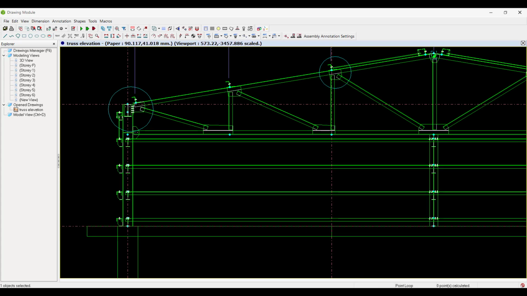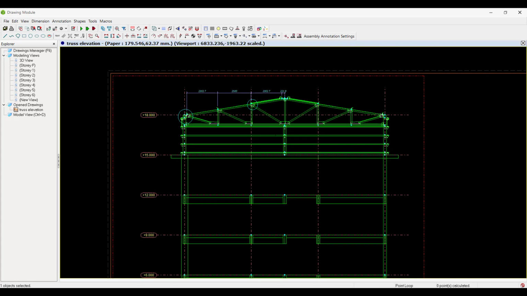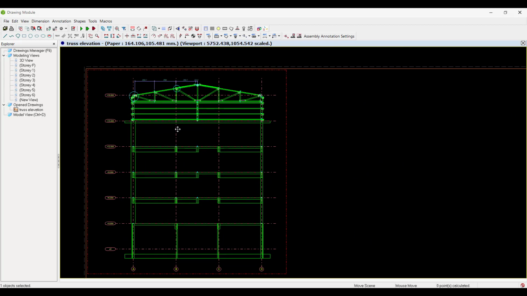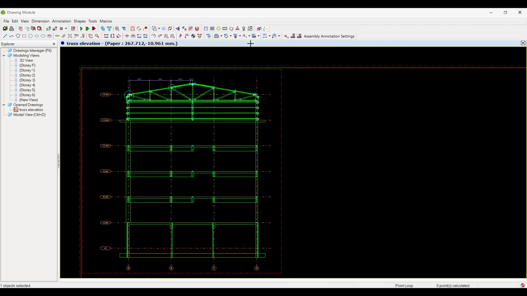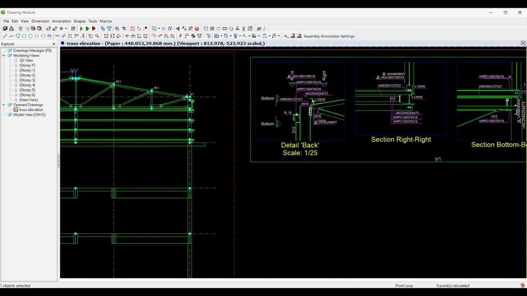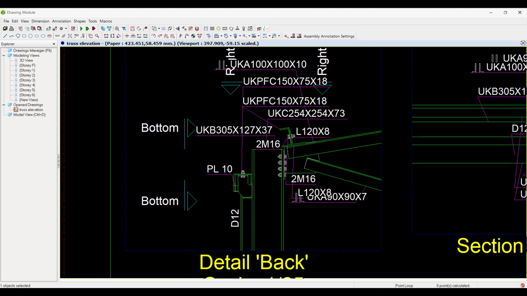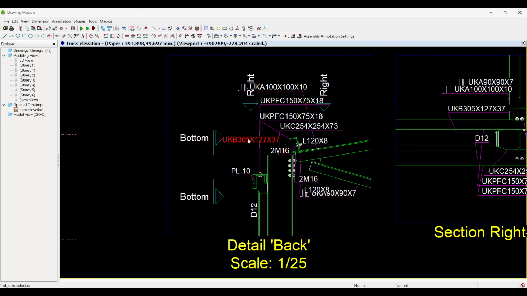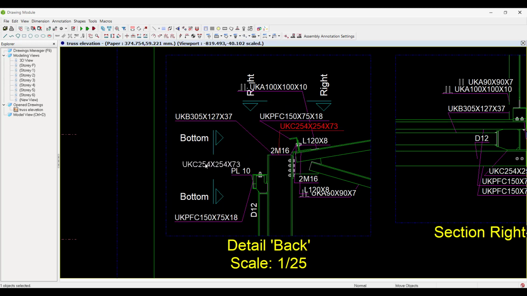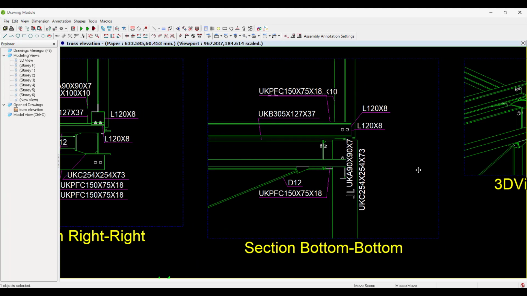Now, what you also notice is that there's these circles that are defining those connections where we have taken the different perspectives that we'd like to see. To establish those, I just click on this box here, and you can see that instantly we've drawn these up. So those different perspectives of those joints have now been created here. And you can see these connections here, and you can see the different views. You can play with how these labeling is done and how these are presented. So all of this is dynamic here. You can see different perspectives and views that we've created.